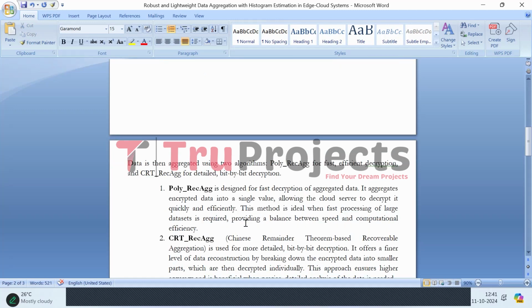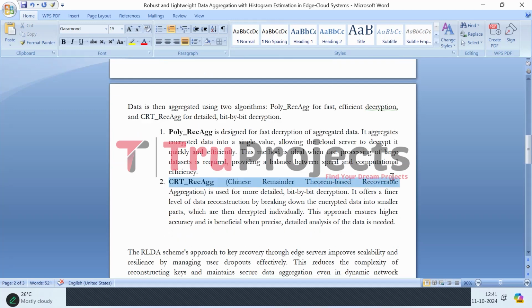So, coming to CRT Rec aggregation, it is a Chinese Remainder Theorem based recoverable aggregation, which focuses on detailed decryption. This algorithm breaks down the encrypted data into smaller and manageable parts that can be decrypted individually. By doing this, it allows for a more accurate reconstruction of the original data, making it especially useful for applications that require precise analysis such as traffic flow management or energy optimization.